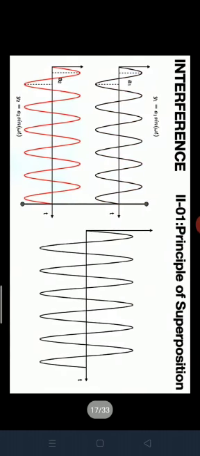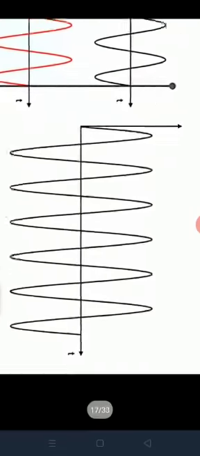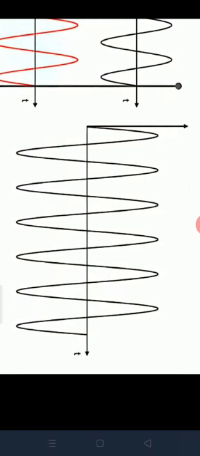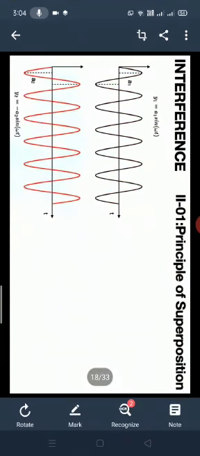So the principle of superposition of y1 and y2, y is equal to y1 plus y2. If we add y1 and y2, then we will get this principle of superposition. The wave is traveling in one position only. This is called the principle of superposition.